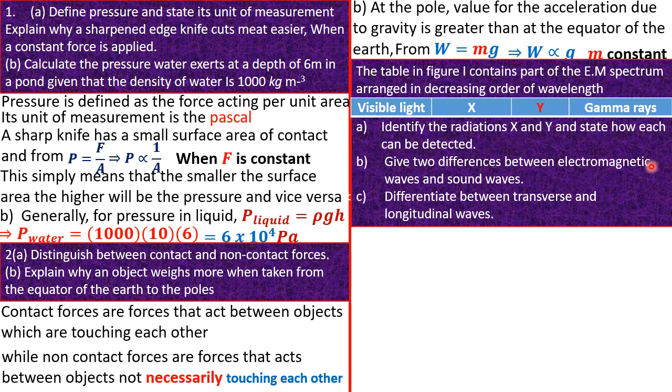The B part gives two differences between electromagnetic waves and sound waves. Differentiate between transverse and longitudinal waves. Okay. So guys, all right, let's get started.